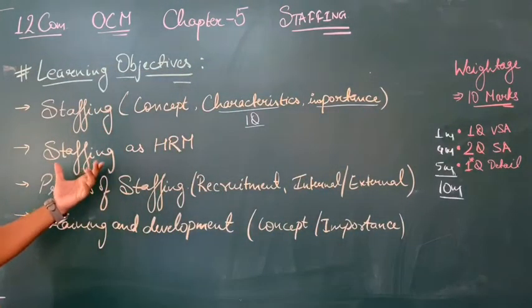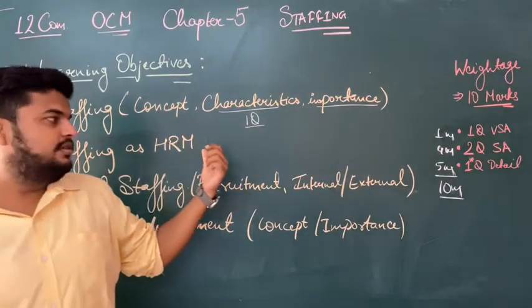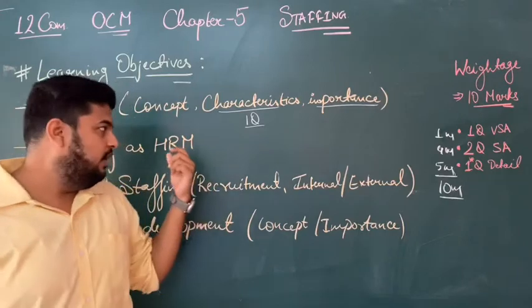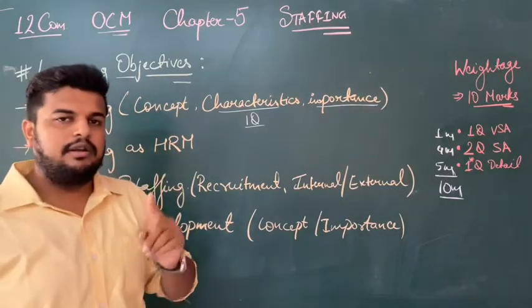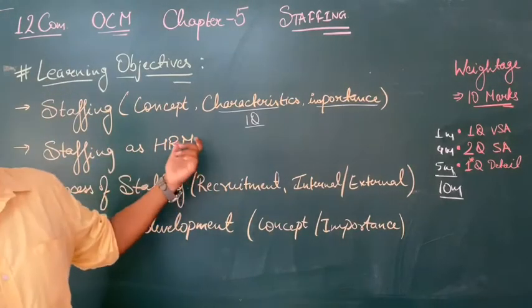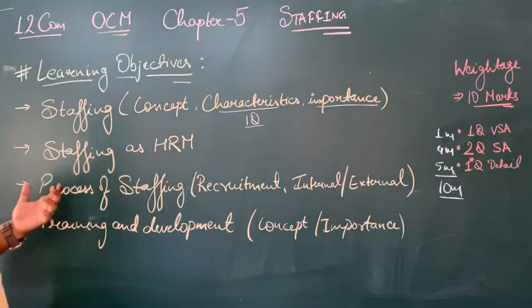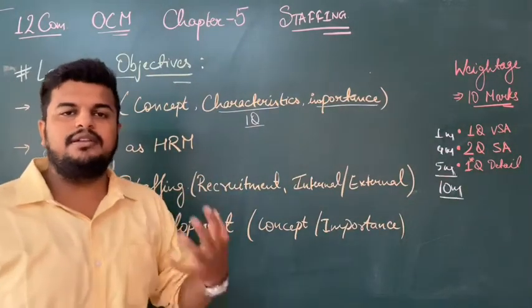The second part will be staffing as HRM, human resource management. We have gone through the introduction of HRM in chapter number 1, functions of management. Clear? So, staffing as HRM. Then the third part is the process of staffing. The process of staffing means recruitment and selection.